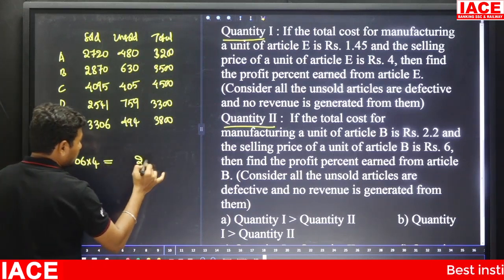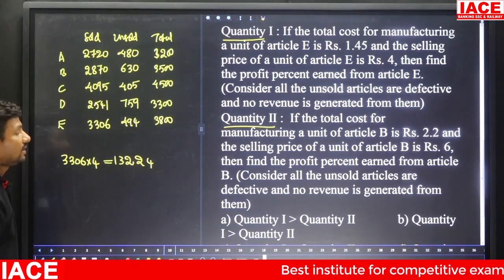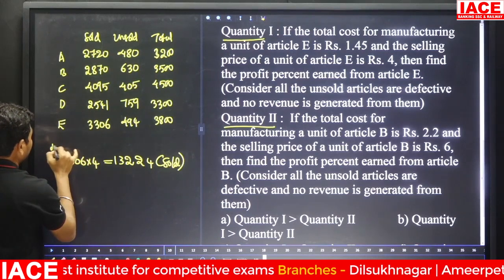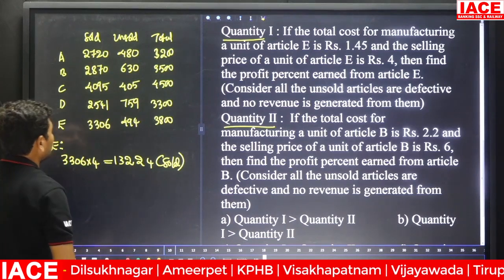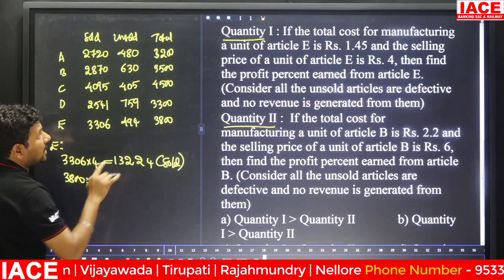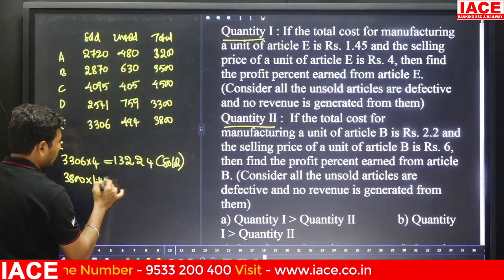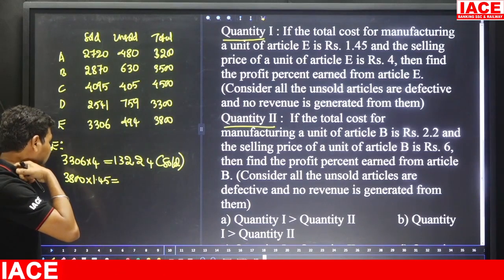4 6 is 24, 4 3 3 is equal to 132. Okay, this is the sold value for the article. Next, manufacturing. Manufacturing is how much? 3800. Each article is how much in rupees? 1.45. Then 145, making it double.